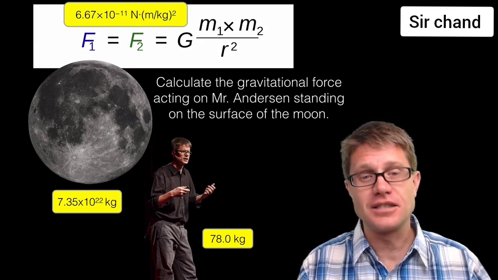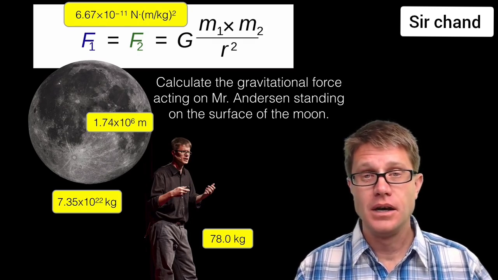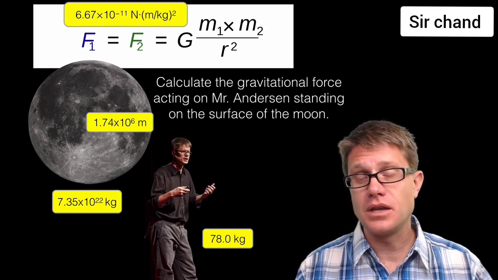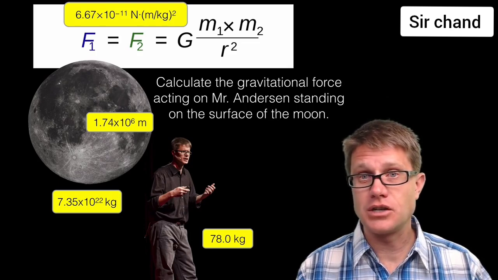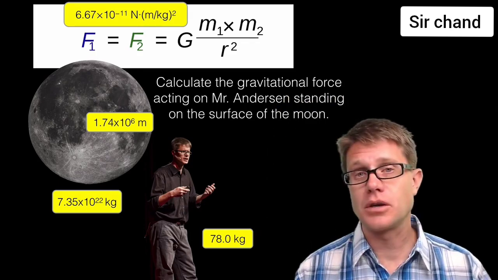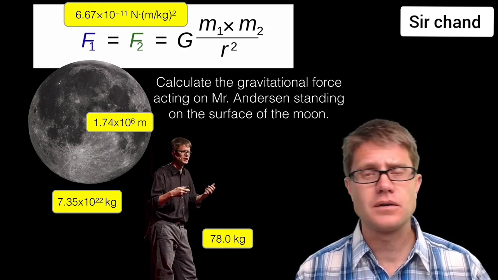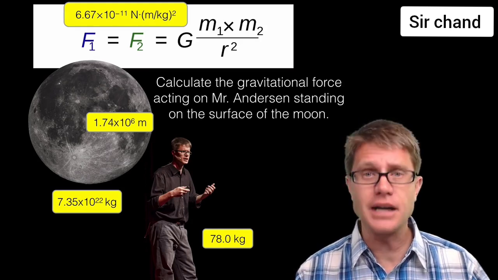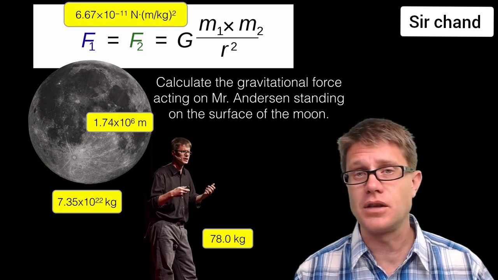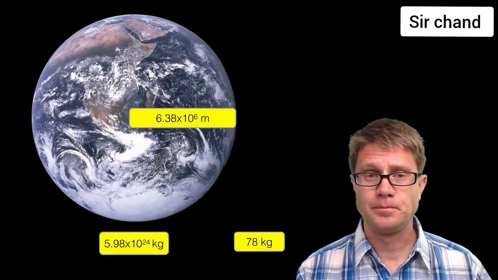The center distance. And that's going to be the distance from the center of the moon to the surface where I'm standing. What you should do is use this universal law of gravitation to calculate what that force is. I'll put it down below in the video description so you can figure that out. And if you know anything about Newton's second law of motion, you could simply divide that force by the mass and it's going to give you the acceleration. And it should be a sixth of what it is on our planet.